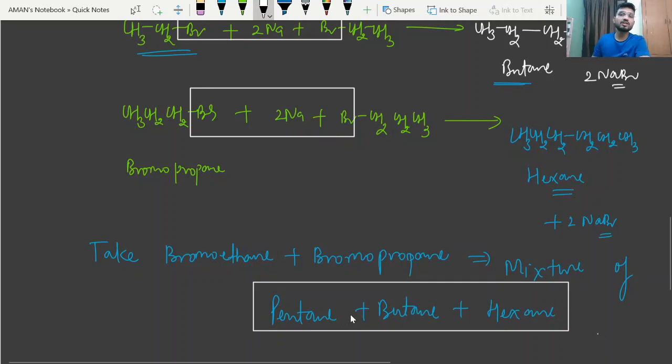So this mixture of hydrocarbons will form instead of only pentane.